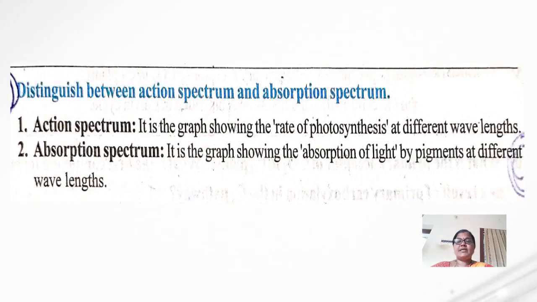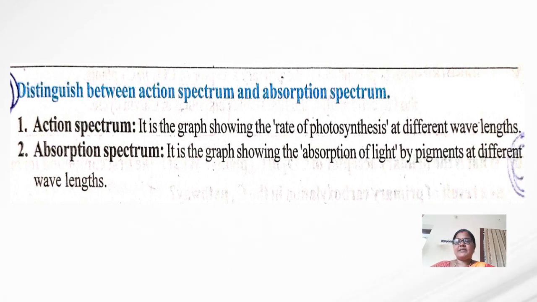And next question is, distinguish between action spectrum and absorption spectrum. The action spectrum is the graph showing the rate of photosynthesis.